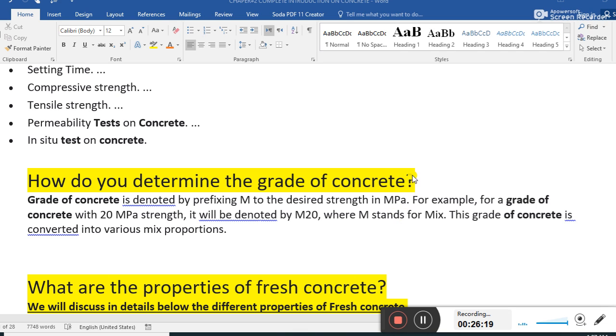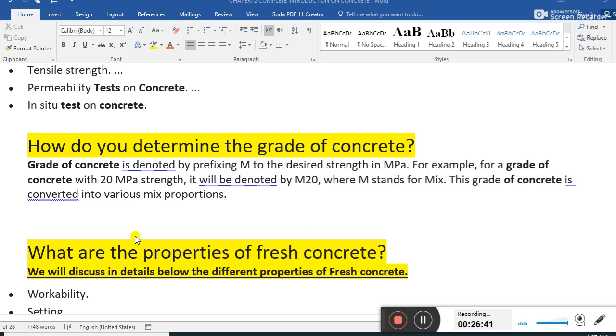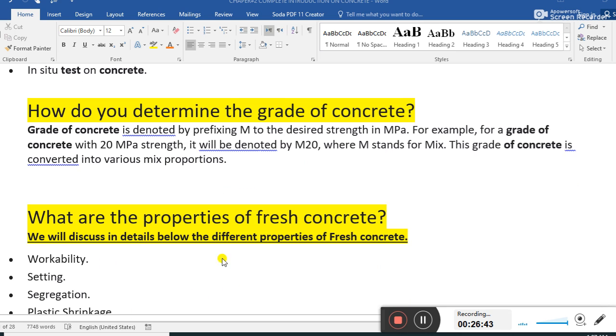For example, if the grade of concrete is M20, we call it 20 megapascal strength. It is denoted by M20, where M stands for mix. This grade of concrete is converted into various mix proportions. We'll talk about that later on.